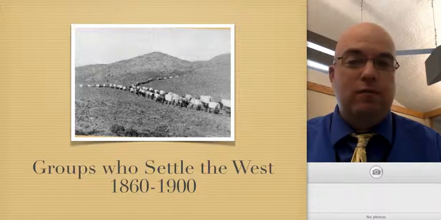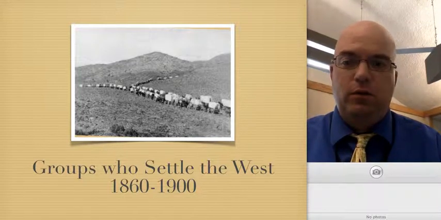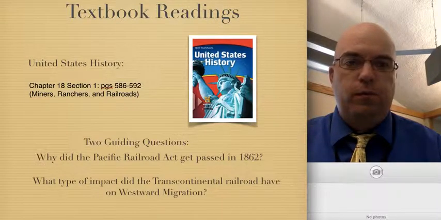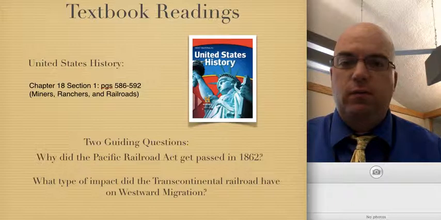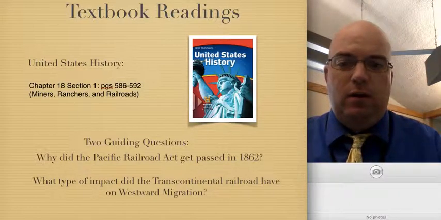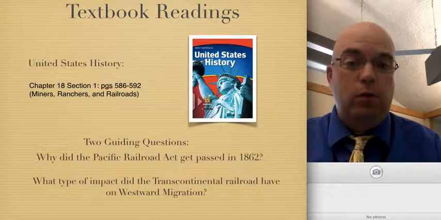So let's look here at some of this information today that you're going to need to know for this unit on westward expansion. The textbook reading for this particular section is Chapter 18, Section 1, pages 586 to 592. This section deals with the miners, the ranchers, and the railroads. This particular lecture is going to focus on two guiding questions. Why did the Pacific Railroad Act get passed in 1862? And then what type of impact did the Transcontinental Railroad have on westward migration?